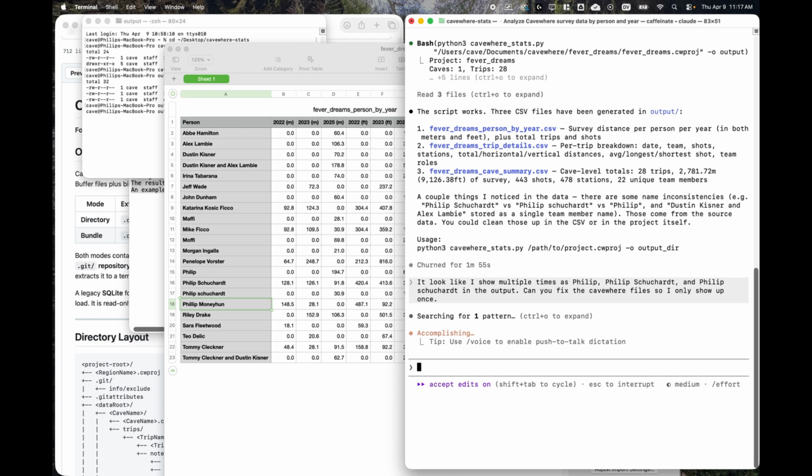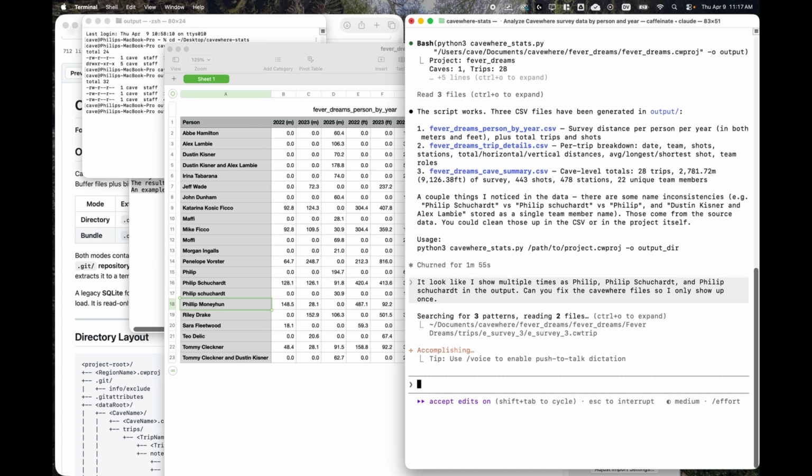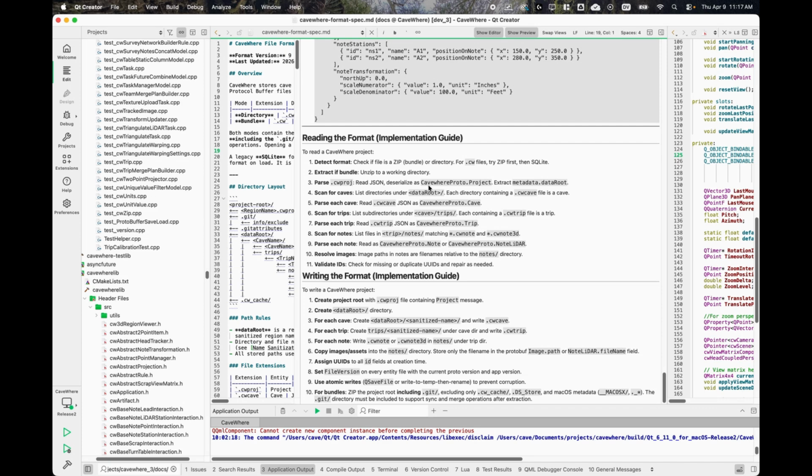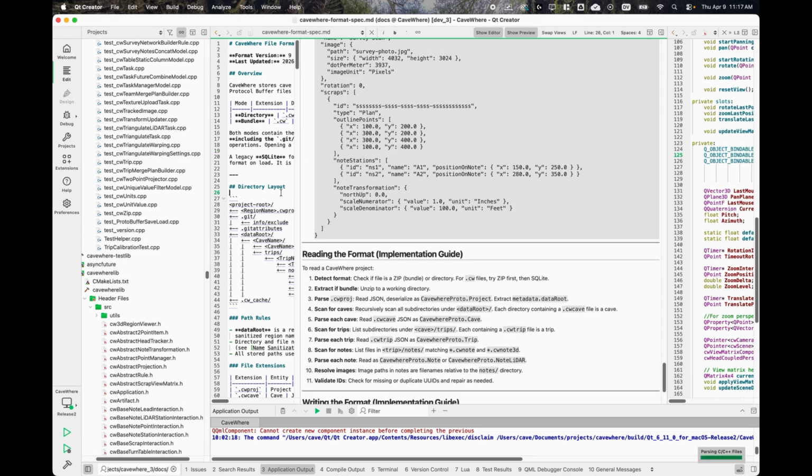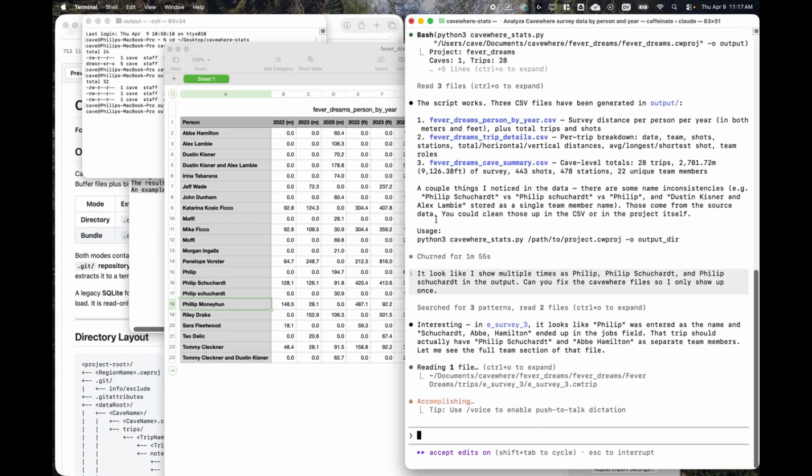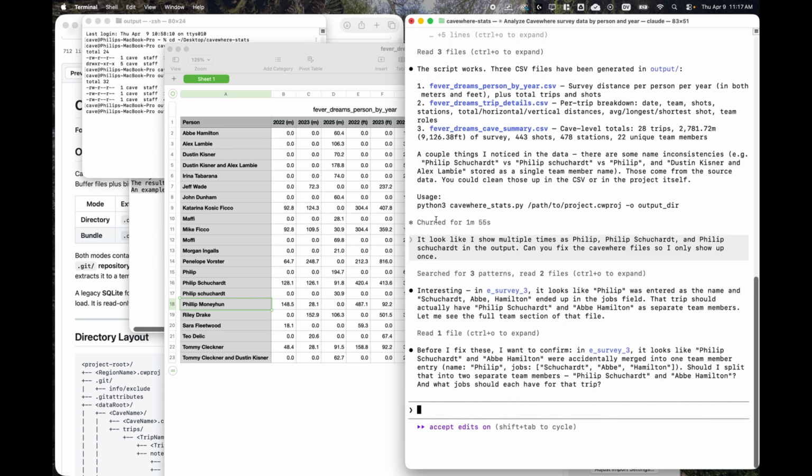So CaveWhere files are human readable, also readable by Claude Code. It's, of course, version controlled. So once this is done, we'll open up CaveWhere and see what it's actually changed.